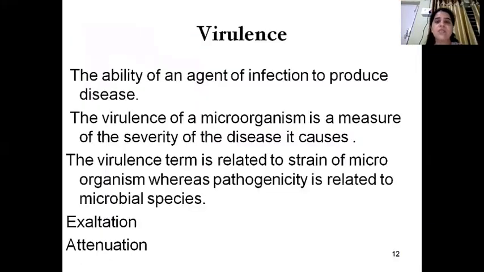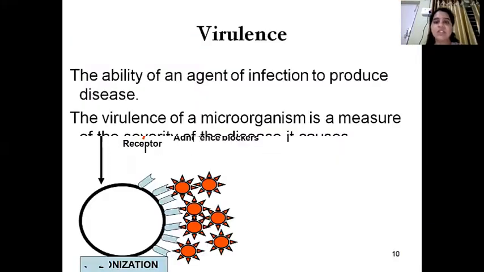Here we will see the term virulence. As I discussed, it is the strength of that particular microbe to convert an infection into a disease. The term virulence is only related to the strain of the bacteria or microorganism, whereas pathogenicity is related to the microbial species. For example, Mycobacterium tuberculosis is a pathogenic microbe. Everyone knows Mycobacterium tuberculosis causes TB. So this is a pathogenic microbe.